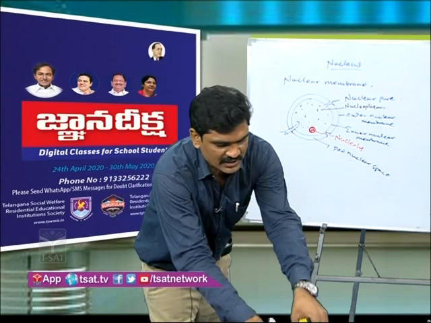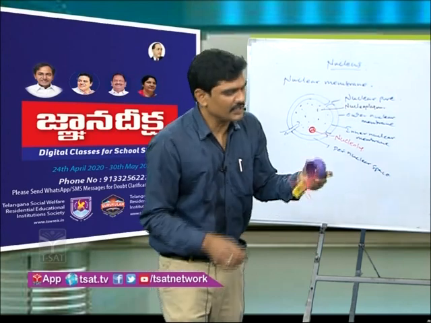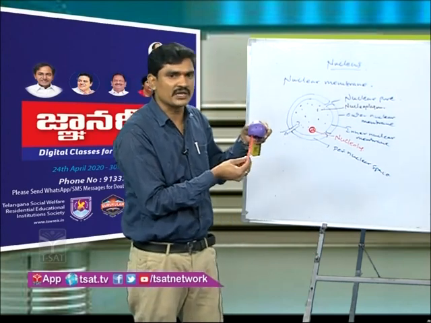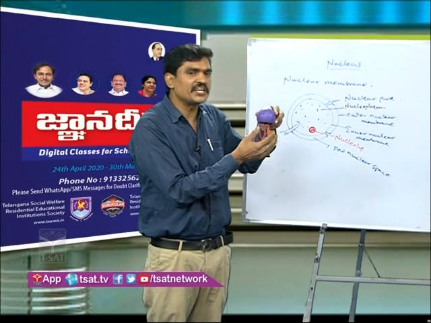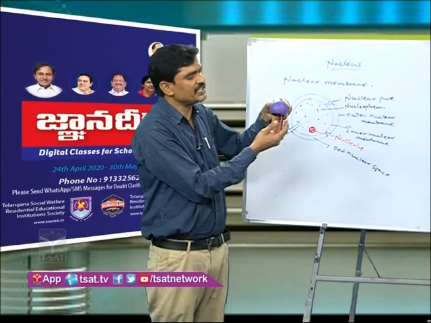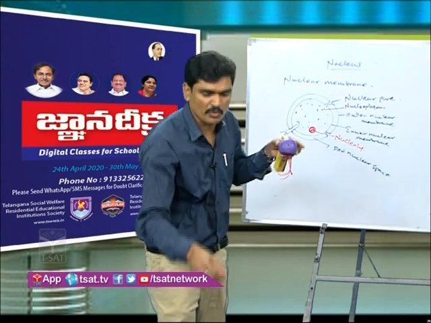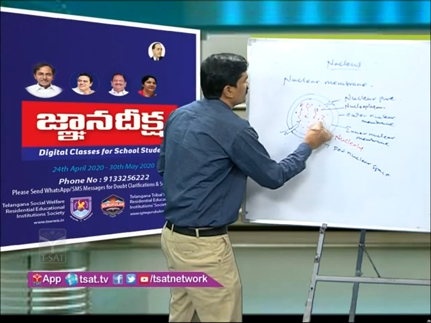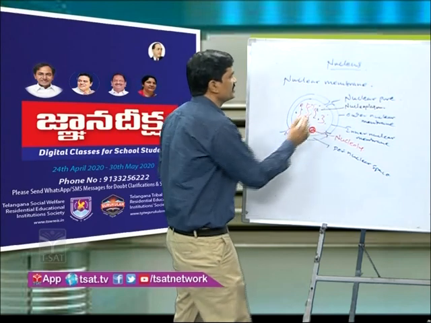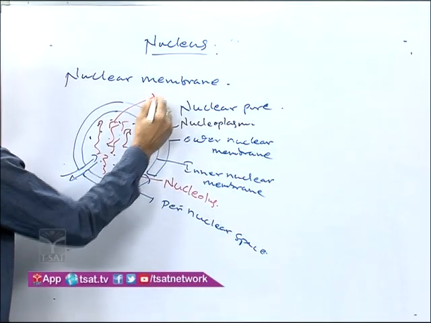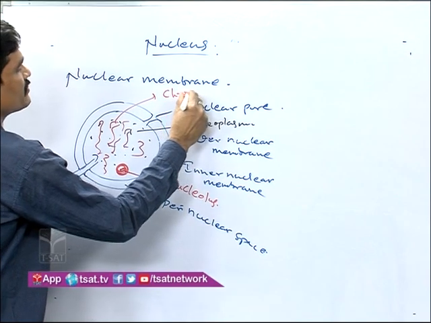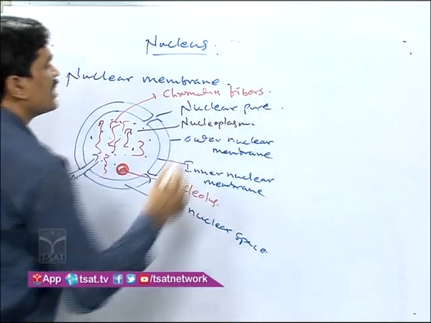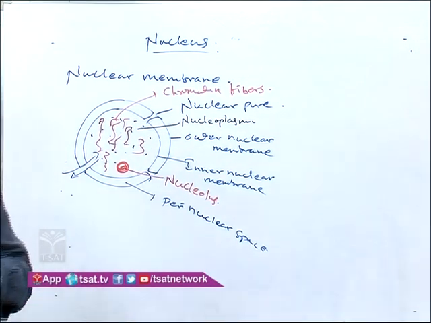Next, the last one in this structure: the nucleoplasm consists of a network of dark colored fibers called genetic material. They are also called chromatin fibers. The dark colored fiber-like structures present in the nucleoplasm are called chromatin fibers. They are also called chromosomes.